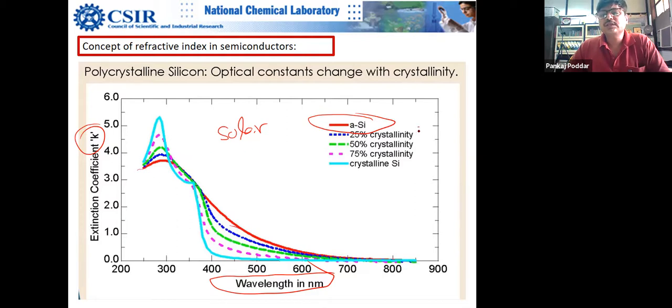Then increasingly you introduce crystallinity, and it is highly sensitive to the crystallinity, and you can actually calculate. We had asked for a sample for that. I don't know whether it was demonstrated, but we had planned to demonstrate this in the lab, but we did not get it because of the lockdown problems.